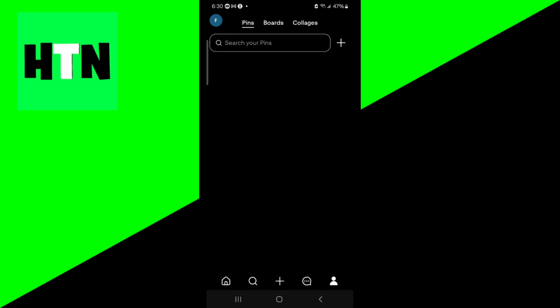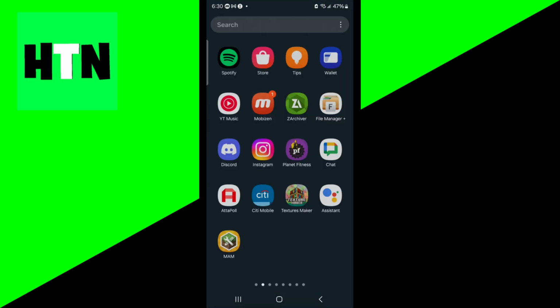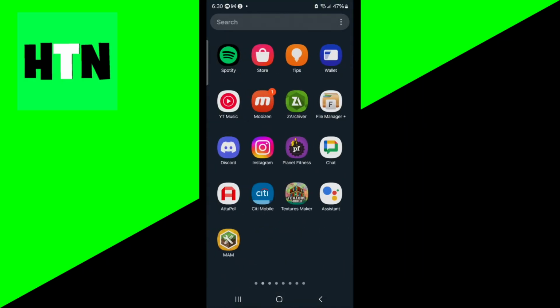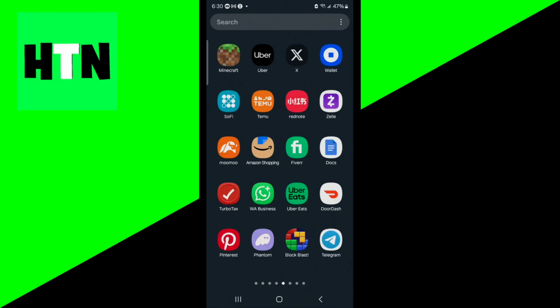If none of these work, another thing that you could do is reset the app. So close out of Pinterest and then open up the Pinterest application one more time. Also, you want to make sure that you have the latest version of Pinterest, because if you have an outdated version, then that could be causing issues.